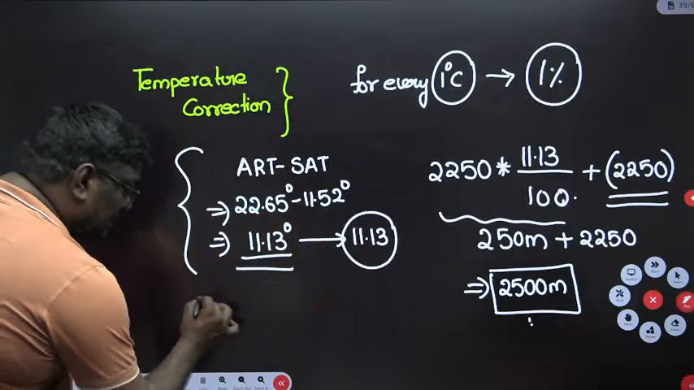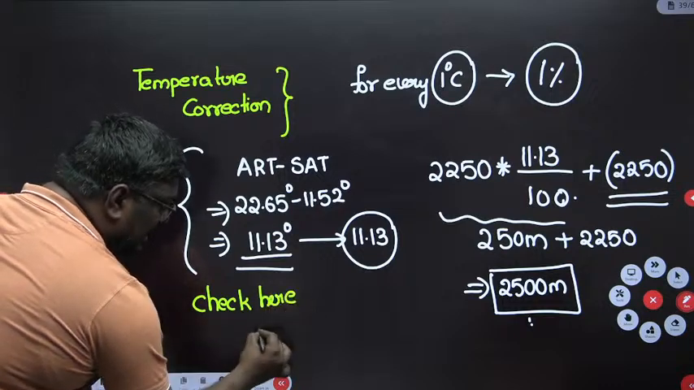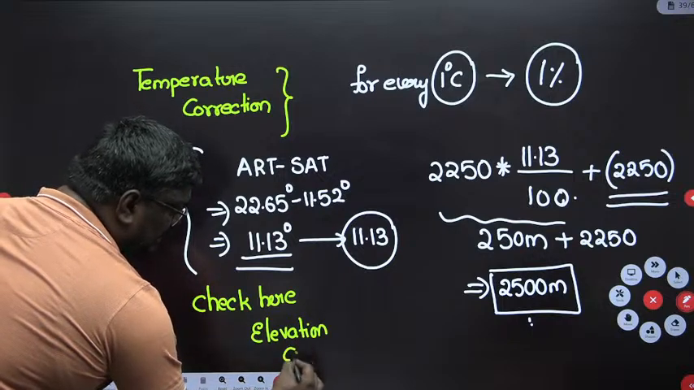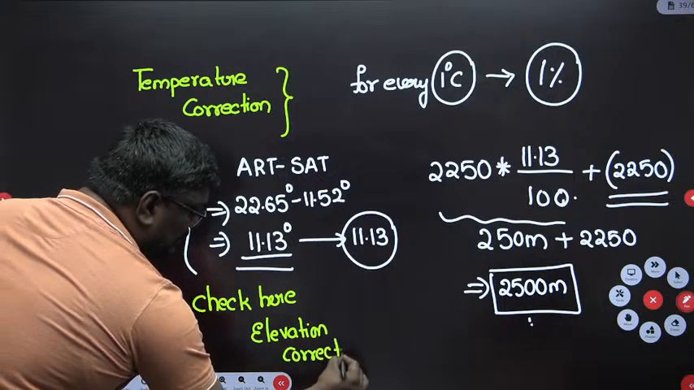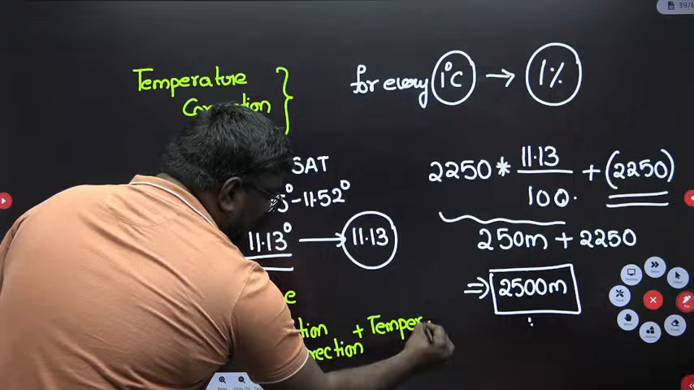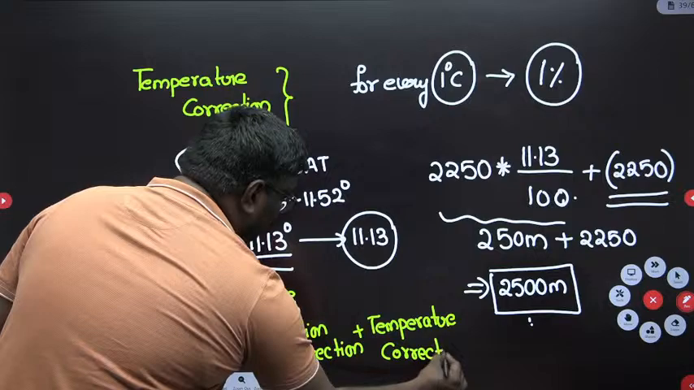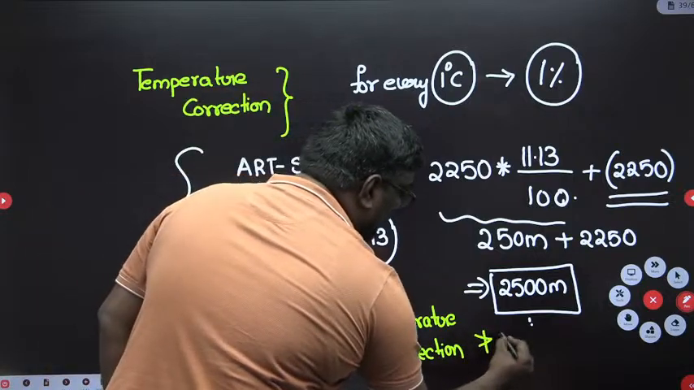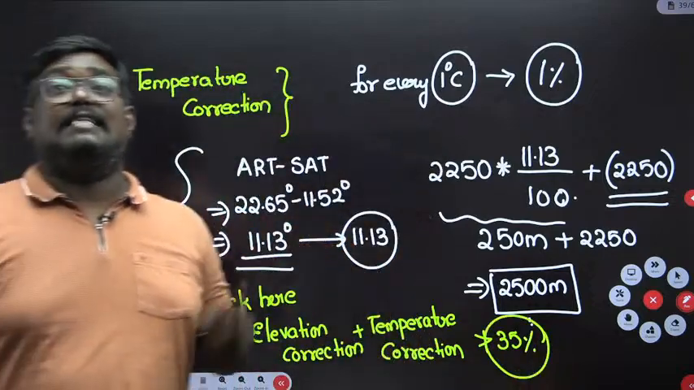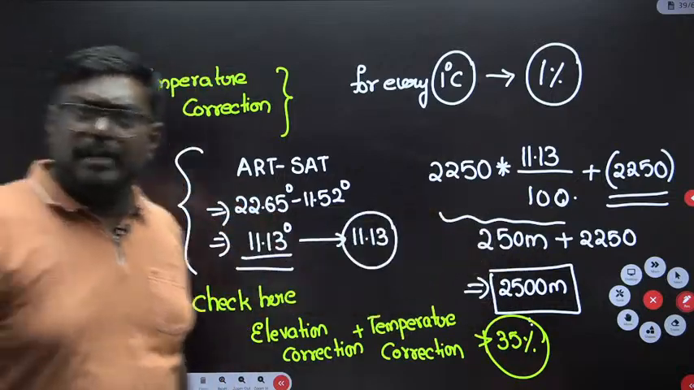When after this, most of the people will forget to do this check. Always remember, sir, the check here is: elevation correction plus temperature correction cannot be more than 35 percentile. Sir, what is 35 percentile of 2000? It is 700, sir. Here it is 500, so it is less than. So the check has passed. Are you able to understand, sir?